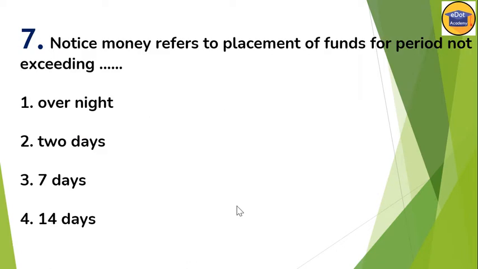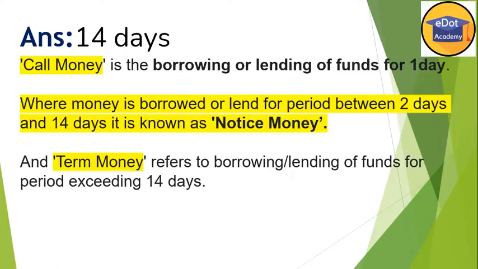Now question number 7. Notice money refers to placement of funds for a period not exceeding what? The option is 14. I'll give the description of how this answer 14 is correct. Starting with call money: call money is the borrowing or lending of funds for one day only. If borrowing and lending is only for one day, we call it call money.